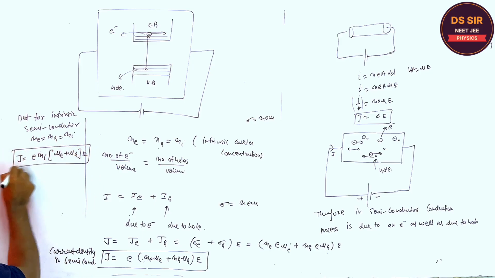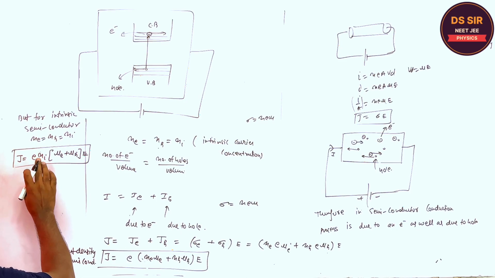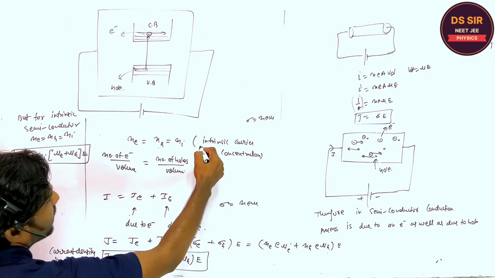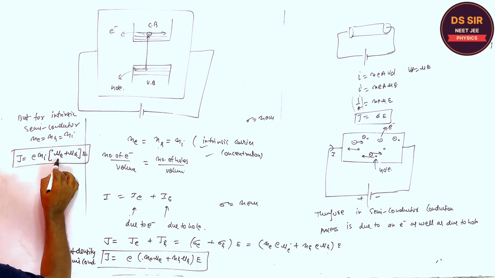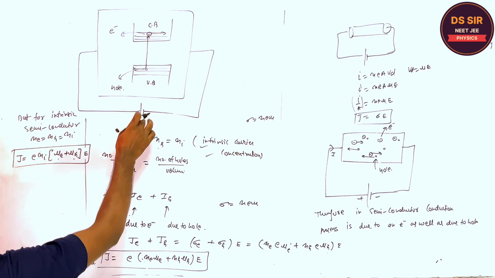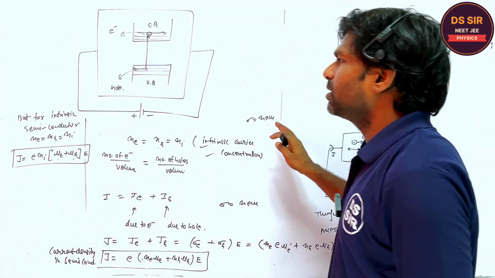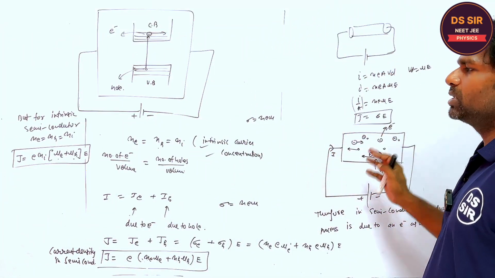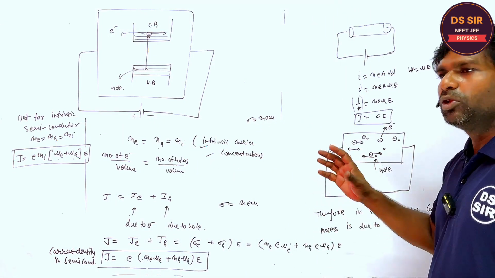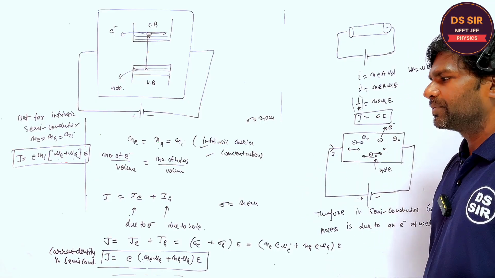So this is the current density in the semiconductor in terms of Ni, the intrinsic carrier concentration, mobility of electron, mobility of hole, and the electric field applied by this potential difference. Copy this. So do you understand the conduction process in the semiconductor? Can you explain once again, please? Can you repeat this?